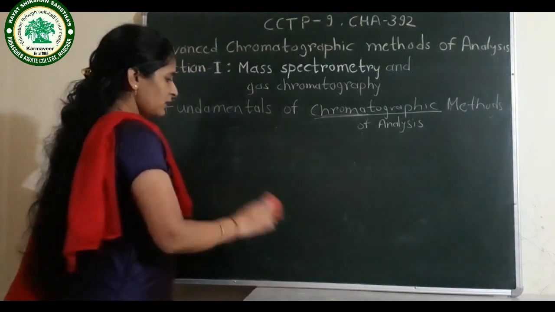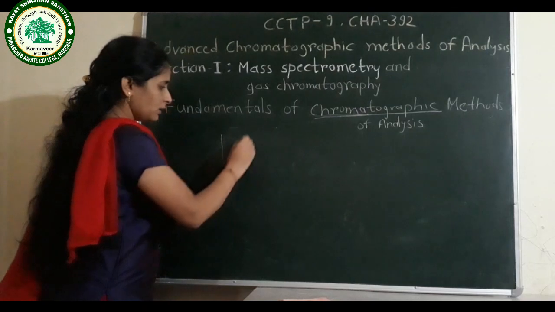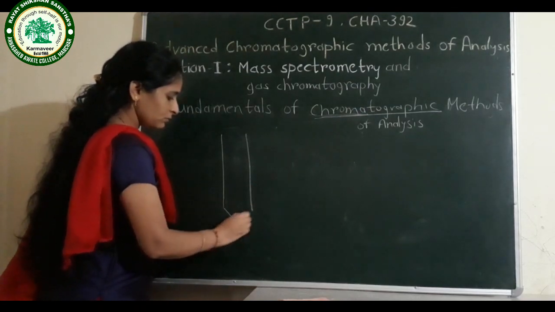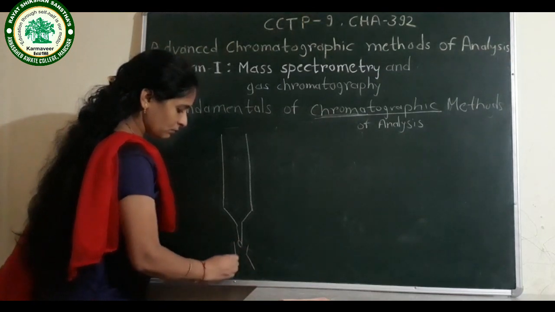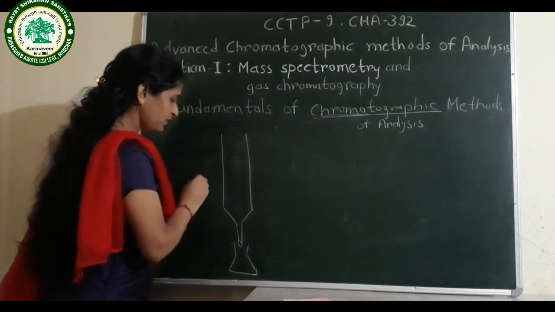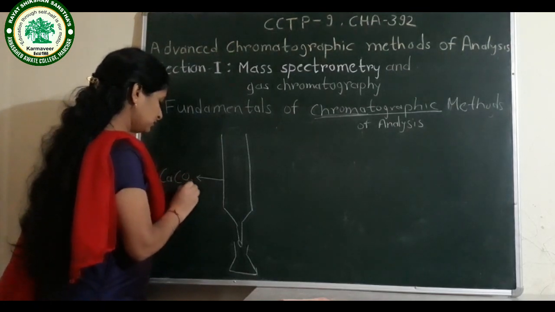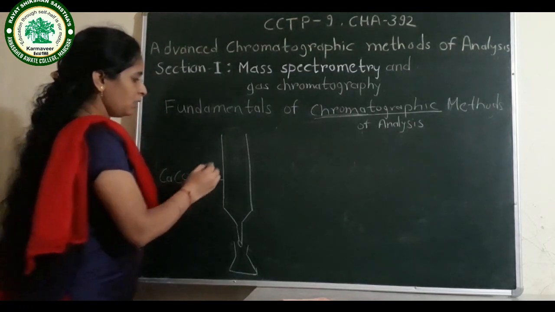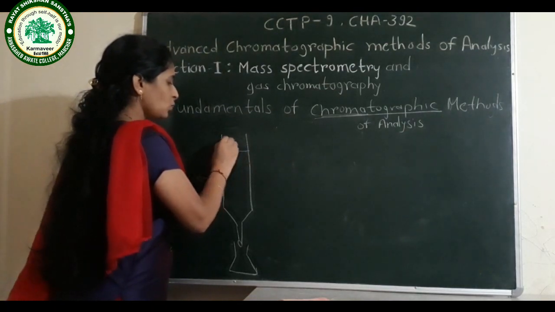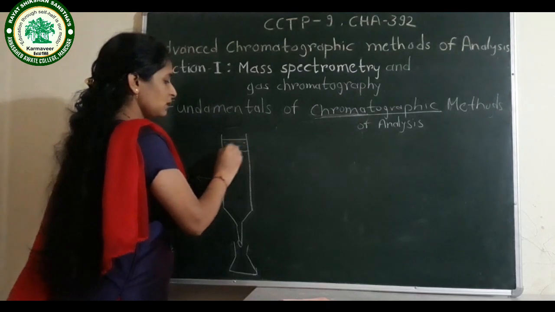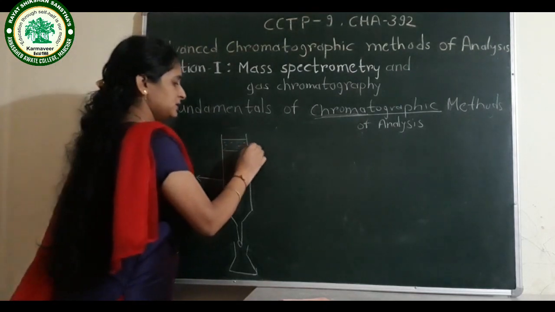Then how did he discover it? He took one column which is filled with calcium carbonate. Over this column he put a solution. This solution is a mixture of pigments.